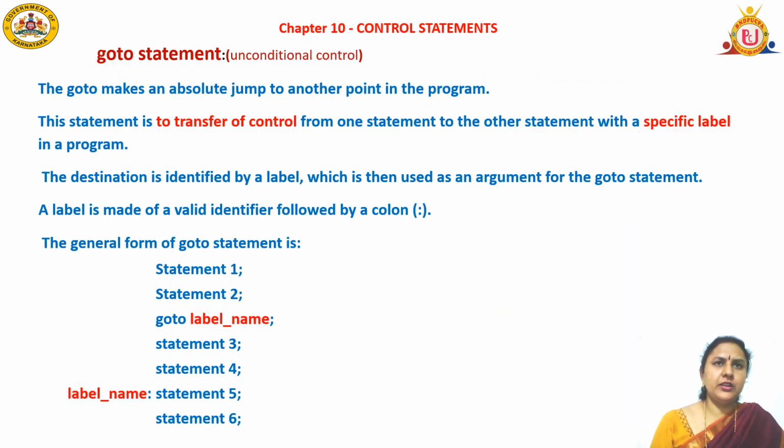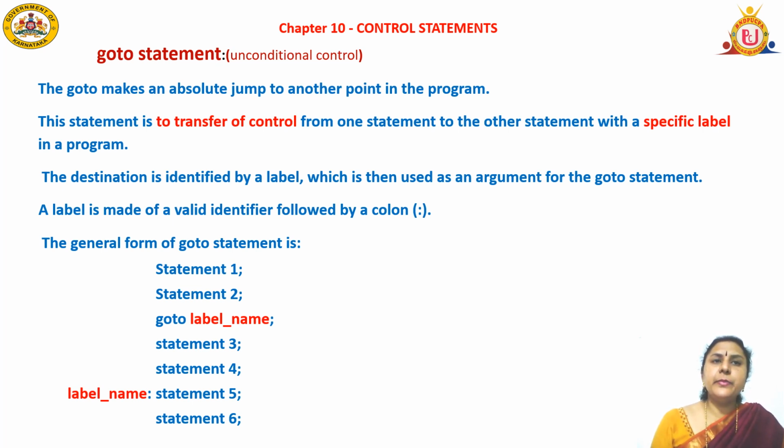Goto statement. The goto statement is an unconditional control statement. The goto statement will jump from one point of the program to another point. This statement is used to transfer the control from one statement to another statement with a specific label name in a program. The destination is identified by a label name, which is then used as an argument for the goto statement.